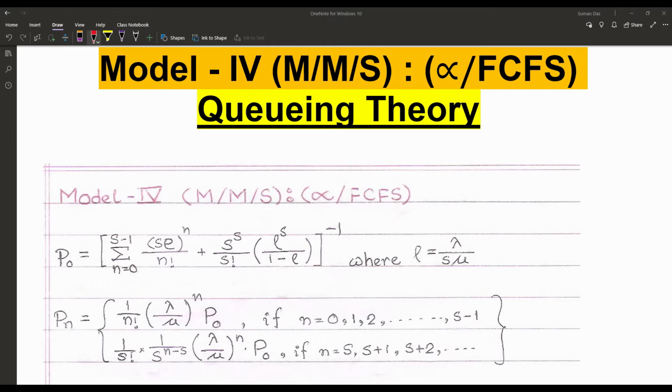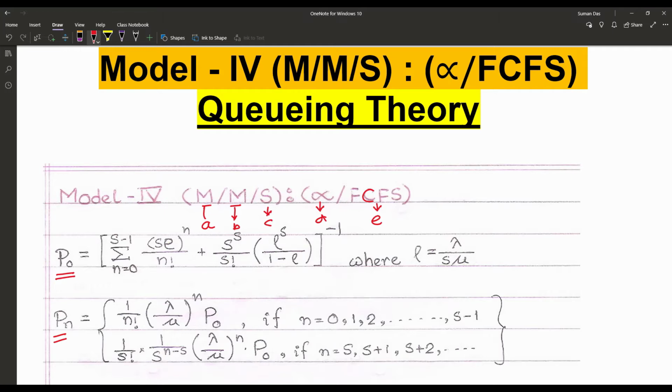M/M/s/infinity/FCFS. That means the arrival and the departure, that is the service, are both based on a Markovian process, and the number of servers is more than 1. Infinite means the number of customers is infinite, and the service discipline is FCFS, or first come first serve. Now to solve model 4 we need the probabilities, that is P0 and Pn.